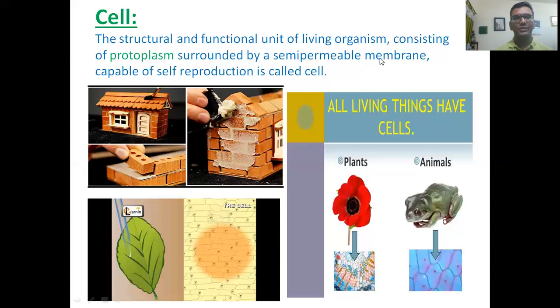My dear students, you know what is called protoplasm. Actually, all the living part existing in a cell is called protoplasm. That is, the plasma membrane, cell membrane, the cytoplasmic organelles, and nucleus combinedly are called protoplasm.